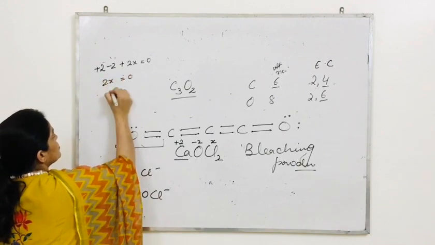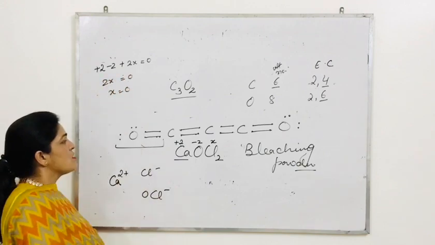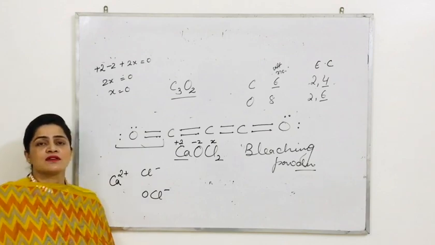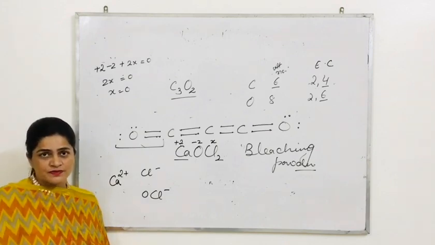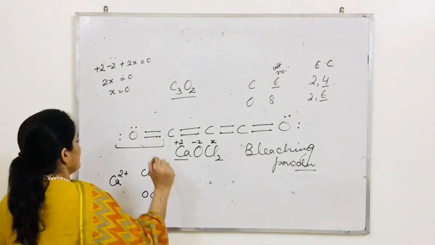2x is equal to 0. X is equal to 0. The oxidation state of this chlorine is 0. How can it be 0? Let me prove it.